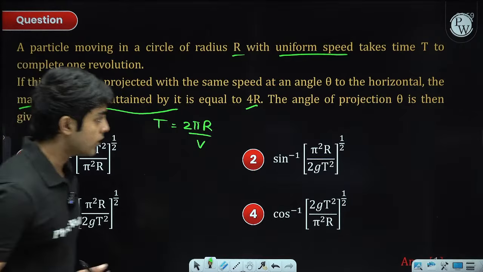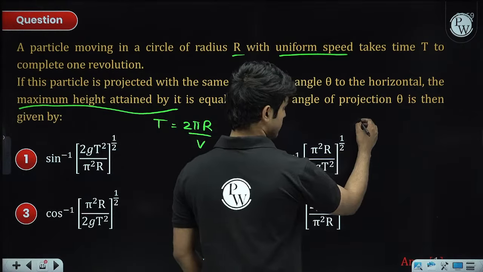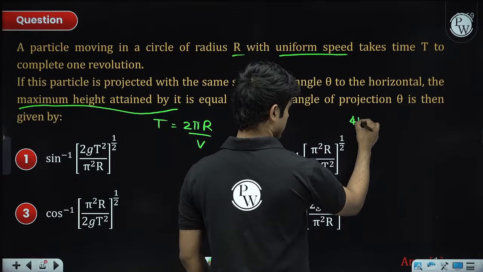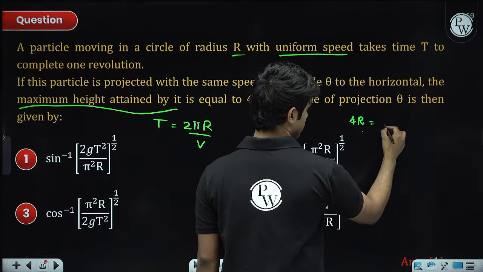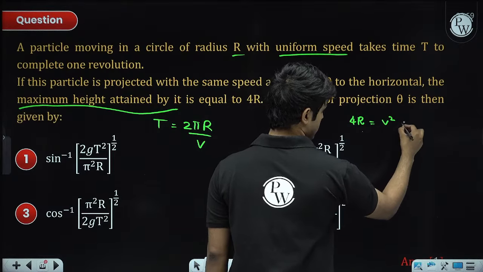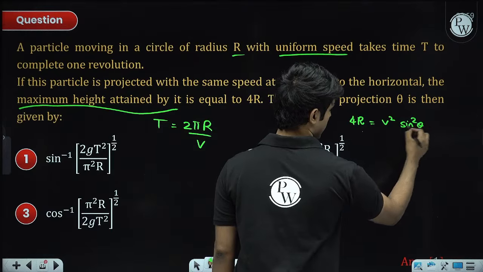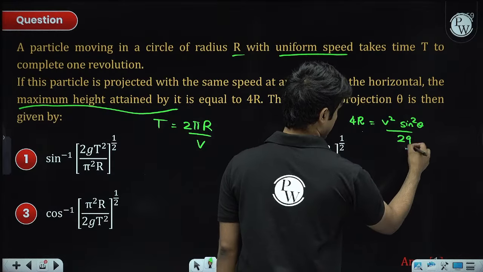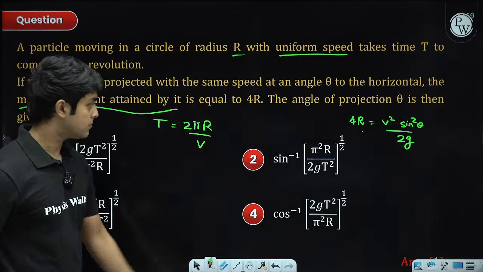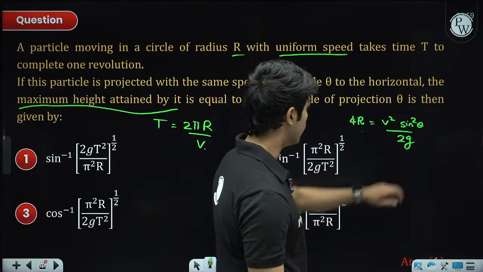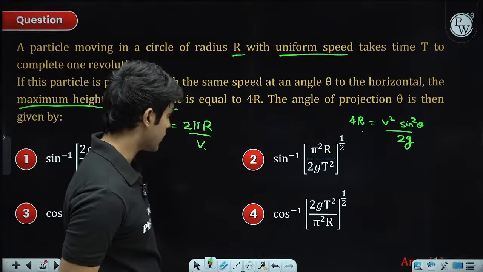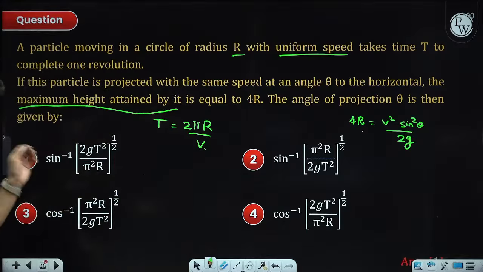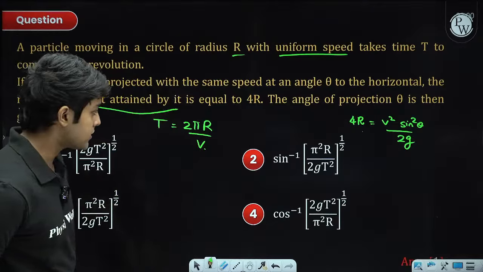Okay, so this is a formula based problem. So h max, which is equal to 4r, is equal to the speed square sine square theta divided by 2g. Now you just have to put v from here over here and you will get the answer. I guess it will be the second option. No, yeah, it's either the first or the second. You guys can compare.